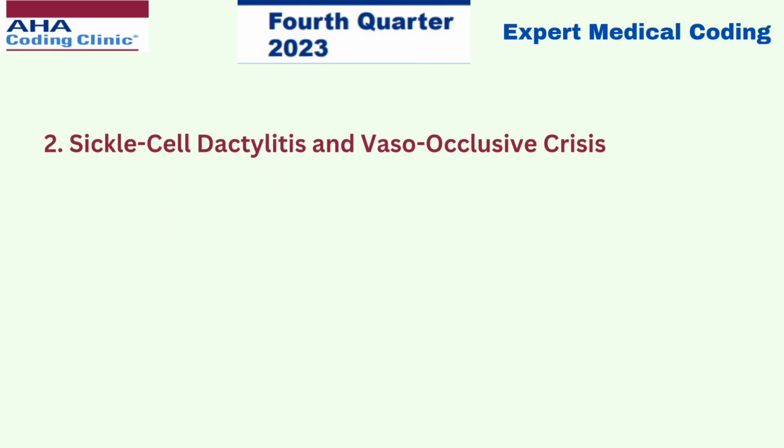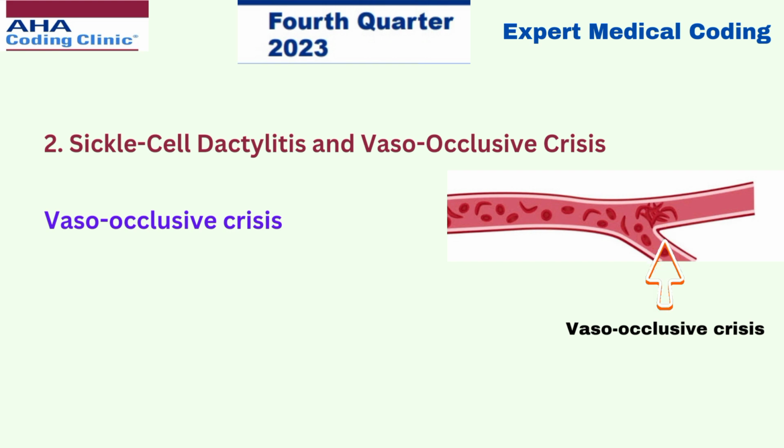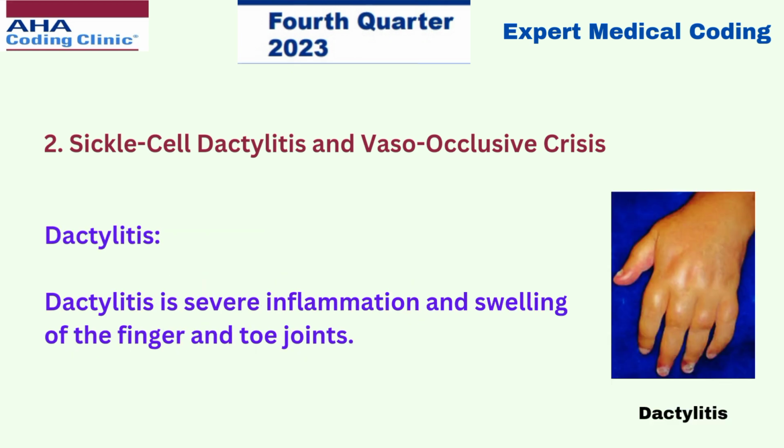And the next coding clinic is sickle cell dactylitis and vaso-occlusive crisis. Let us first see what sickle cell disease is. Sickle cell disease is a condition in which red blood cells become crescent or sickle shaped due to genetic mutation. These sickle red blood cells do not bend or move easily and can block blood flow to the rest of the body. Now let us see what vaso-occlusive crisis is. A vaso-occlusive crisis, or VOC, occurs when sickled red blood cells block blood flow to the point that tissues become deprived of oxygen. What is dactylitis? Dactylitis is severe inflammation and swelling of the finger and toe joints.